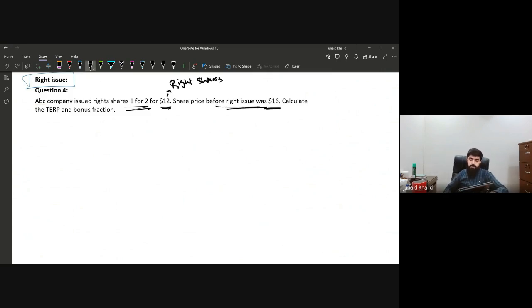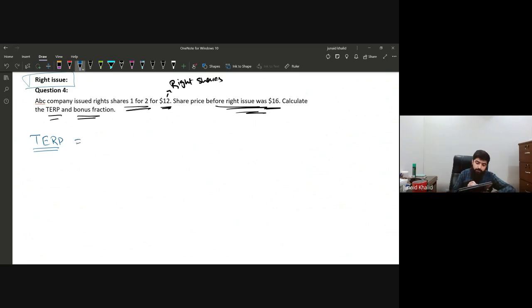And the company issued the right shares at a price of $12. And the price of the right shares before the issue was $16. Calculate the theoretical ex-right price and the bonus fraction. Let's keep it very simple. The first question is quite simple. First of all, we are going to calculate the TERP, because we know that the bonus fraction cannot be calculated unless we calculate the theoretical ex-right price.